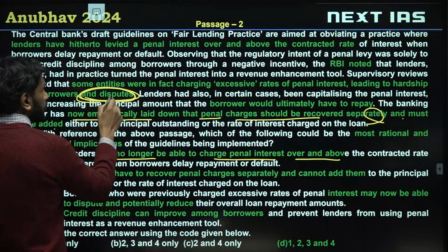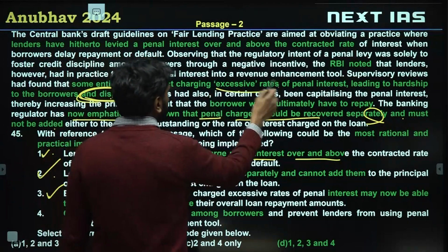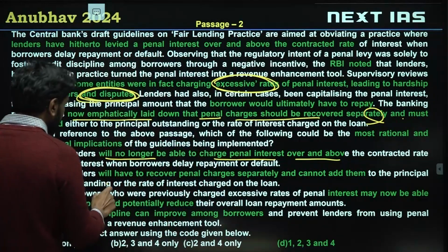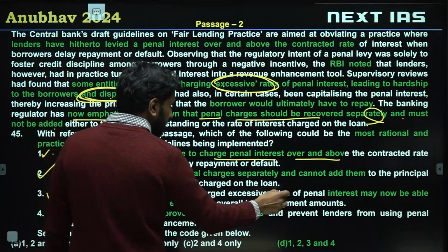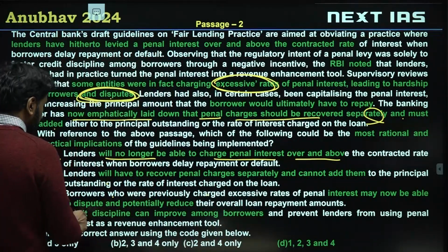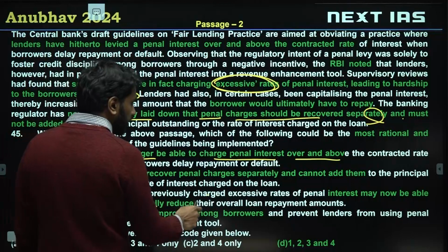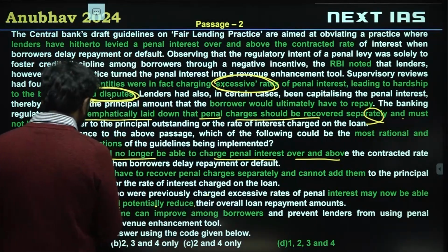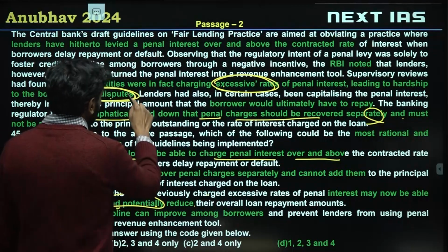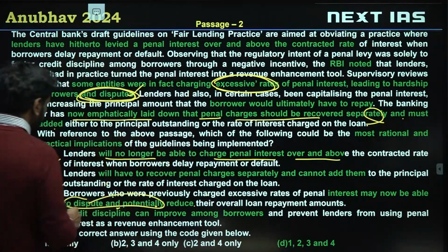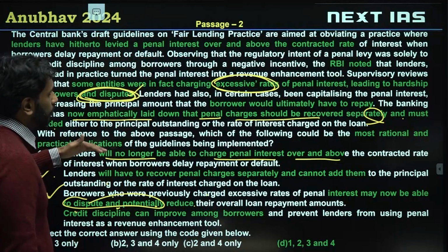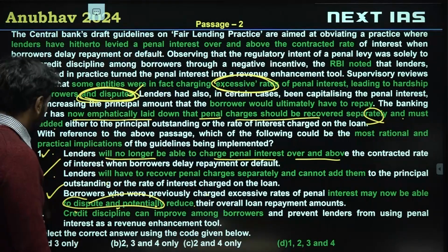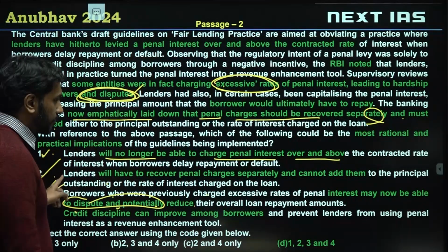These disputes which are happening because of excessive rates will reduce, right? So borrowers who were previously charged excessive rates may now be able to dispute and potentially reduce their overall repayment amount because of the new guidelines. So people with existing loans will now be able to protect themselves. That is what statement 3 is saying. It's indirect, but it's true.